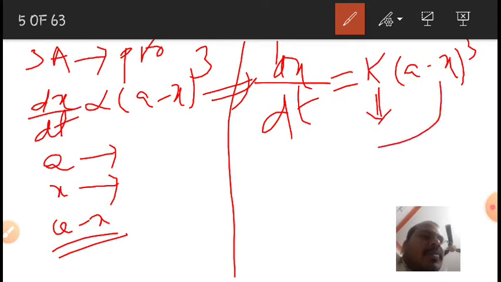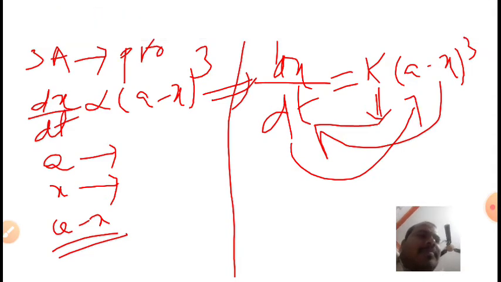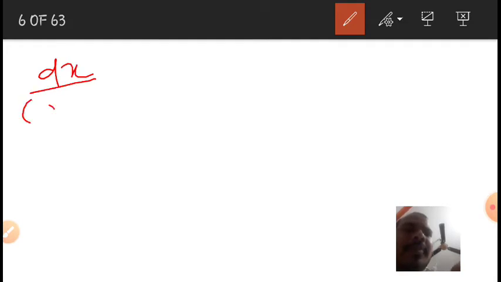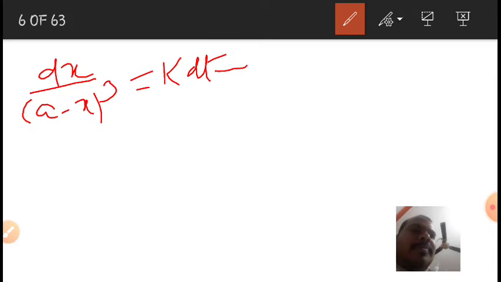I move (a minus x) to the power of 3 to this side and dt to this side. Then we get the equation dx by (a minus x) whole cube is equal to k dt. Equation 1.